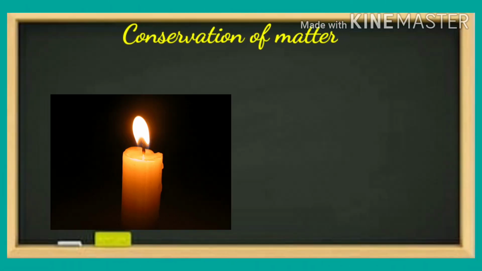Conservation of matter. Let us try to understand this through an example. When we light a candle, it burns down completely after some time. Think what has happened to the components wax and wick of the candle. For a long time, it was believed that they get used up or destroyed in the burning process.